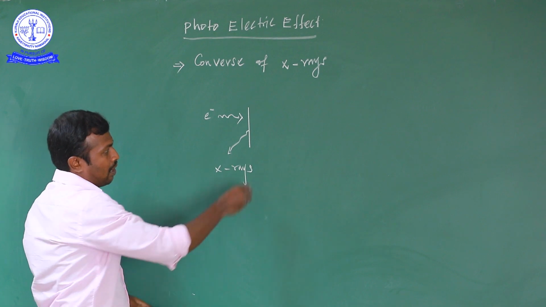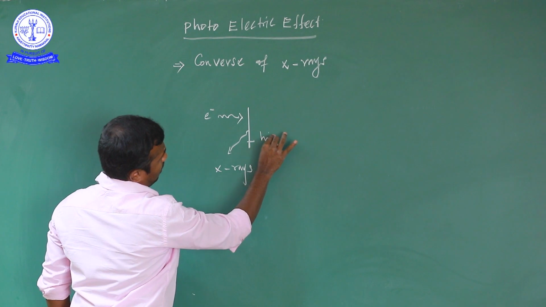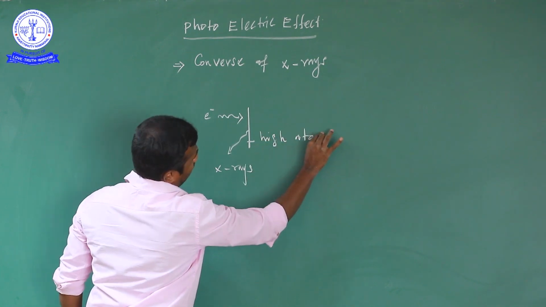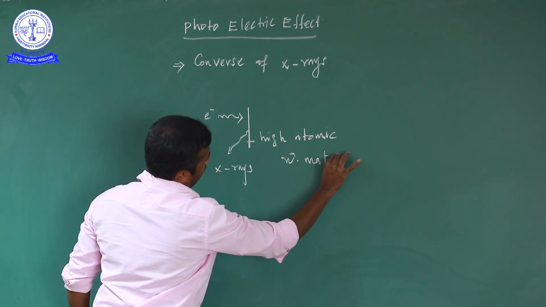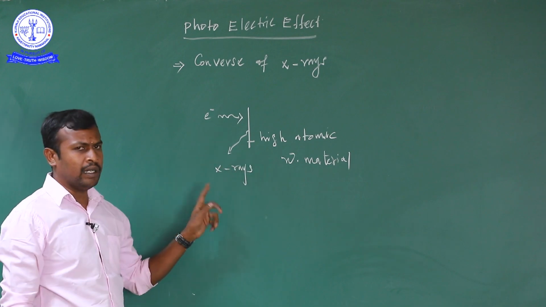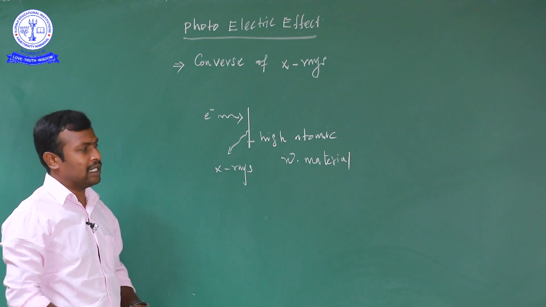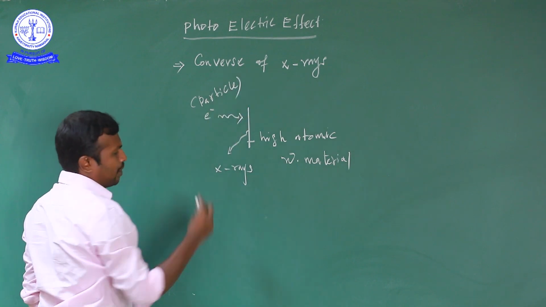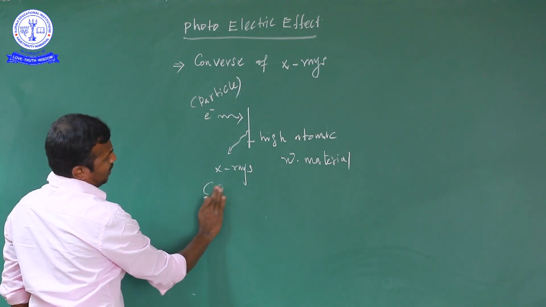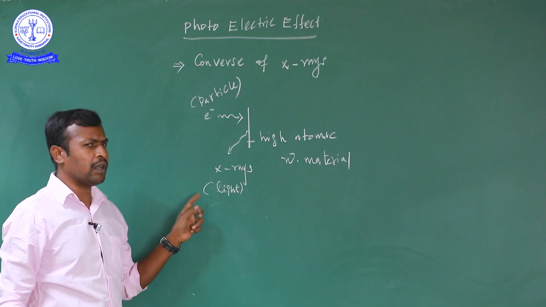We get X-rays when fast moving electrons are stopped by a high atomic weight material. So this is known as a high atomic weight material. From the high atomic weight material we are getting X-rays. That means we allow the electron, and we get X-rays. The electron is particle nature. X-rays are light nature. X-rays are one of the electromagnetic radiations, so they show light nature.